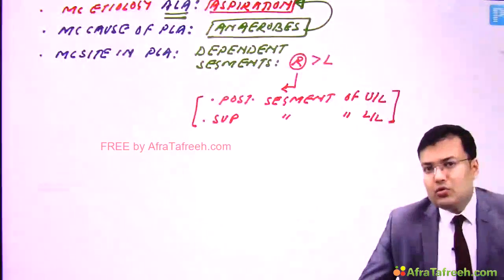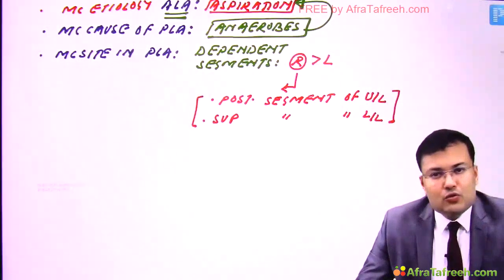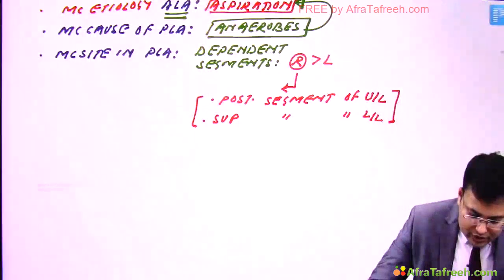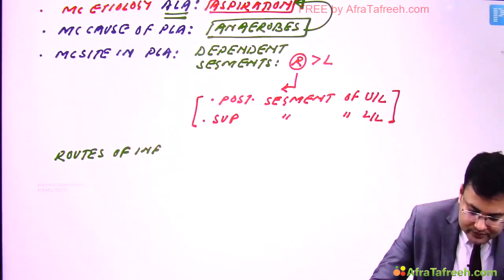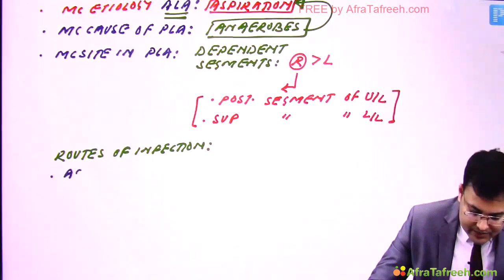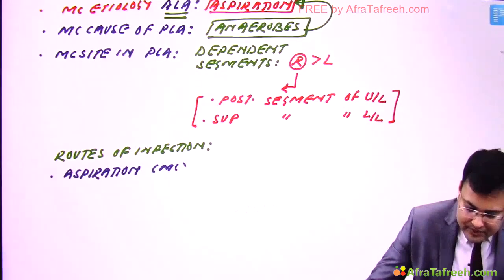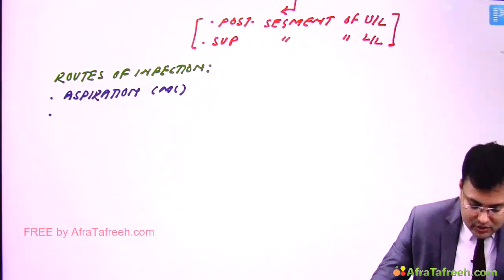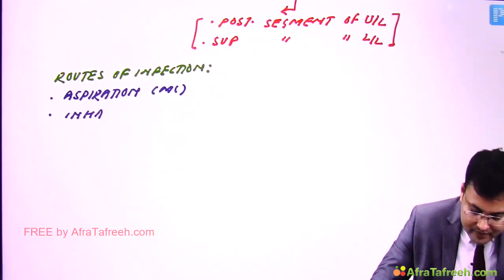Clear? Now route of infection. We discussed what the most common route of infection is. It's aspiration. So the most common route of infection is aspiration. Clear? Apart from aspiration, there is inhalation of infection and sometimes aerosols.